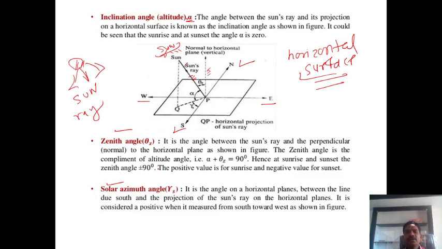The zenith angle is the complement of the altitude angle. Alpha plus theta z is equal to 90. Hence, at sunrise and sunset, the zenith angle is plus minus. During sunrise the zenith angle is positive, and during sunset the zenith angle is negative. Positive value for sunrise and negative value for sunset. Yes or no? Yes.